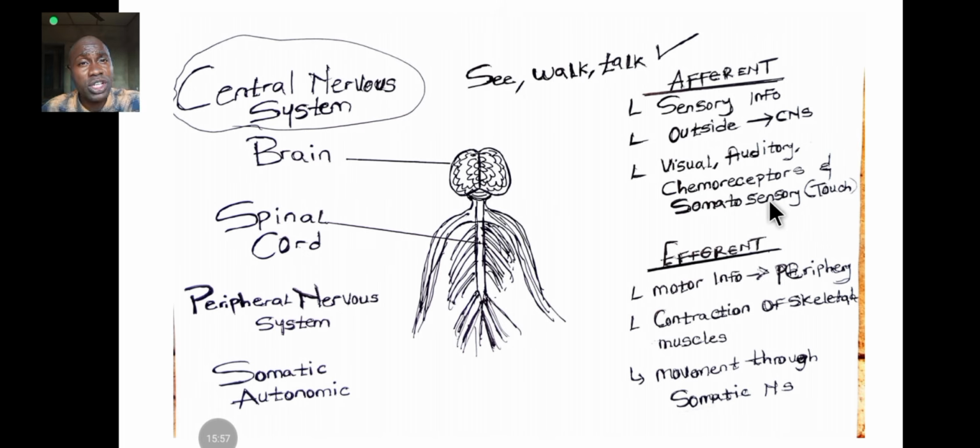Chemoreceptors, where do you have chemoreceptors? Let's talk about the most common one, for taste. Gustation, taste. When you put something in your mouth, the afferent sensory nerve takes it to your brain for your brain to interpret.